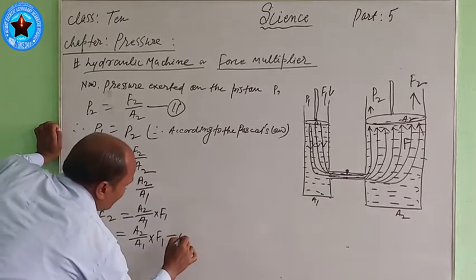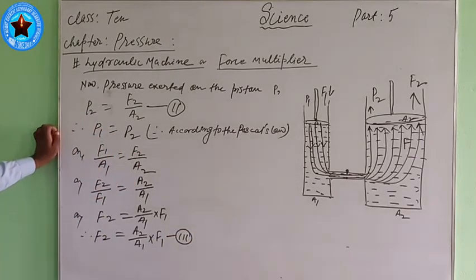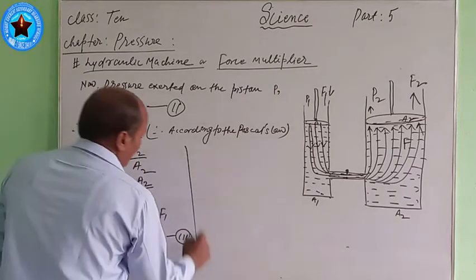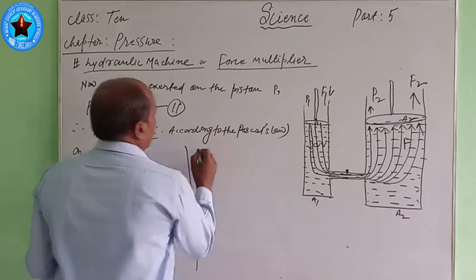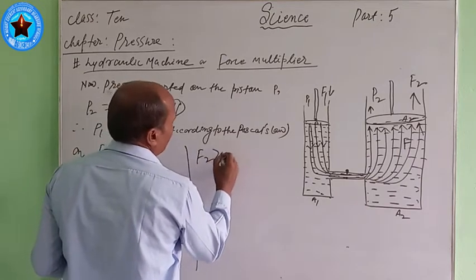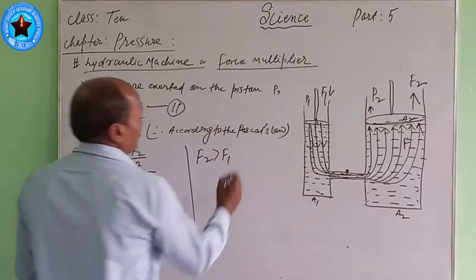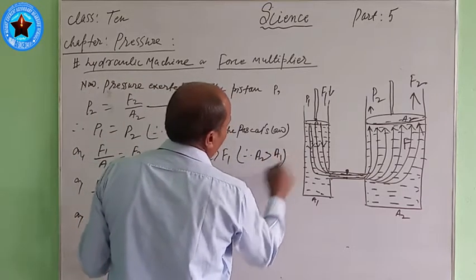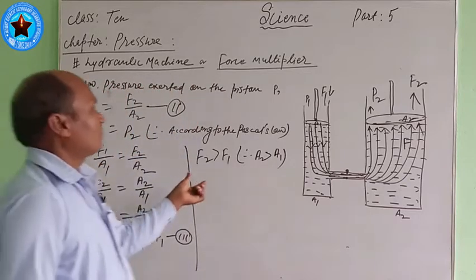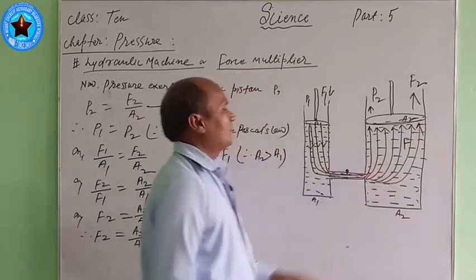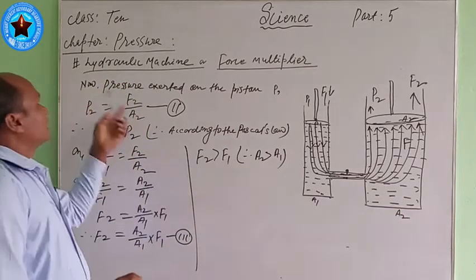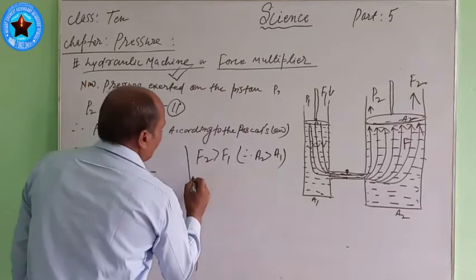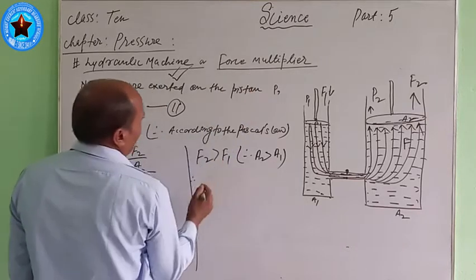This equation 3 means force is multiplied. And here we can also write that F2 is greater than F1 as A2 is greater than A1. It means that force is multiplied here. Due to this reason, this hydraulic machine is called a force multiplier.